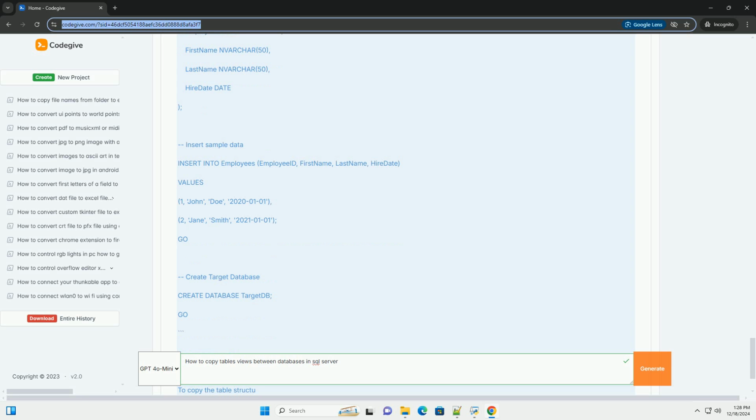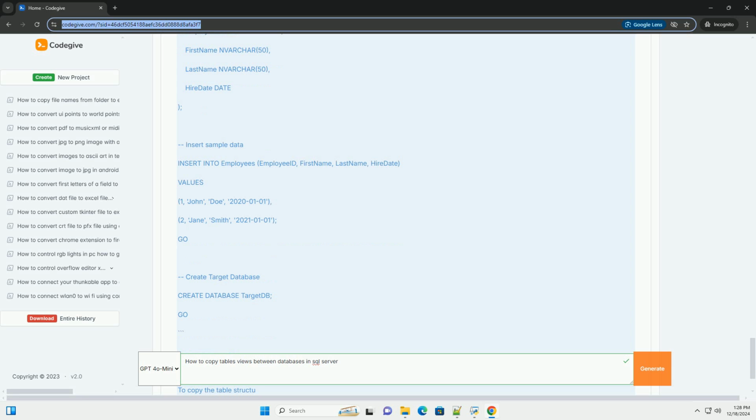Step 2. Create the view in the target database. To copy the view from SourceDB to TargetDB, you can use the following T-SQL script. SQL. Use TargetDB. Go. Create the view in the target database. Create view EmployeeNames as. Select FirstName, LastName from sourcedb.dbo.employees. Go.